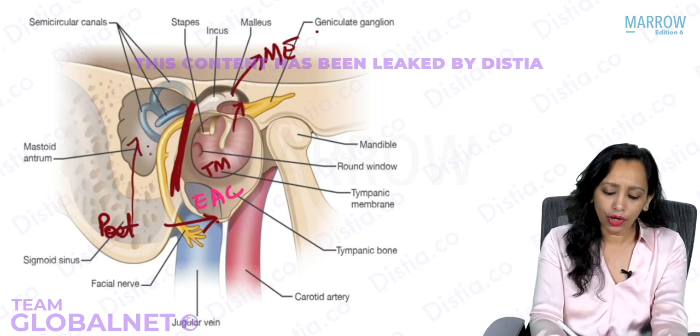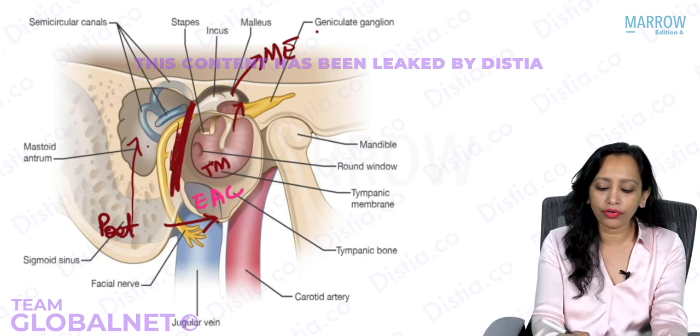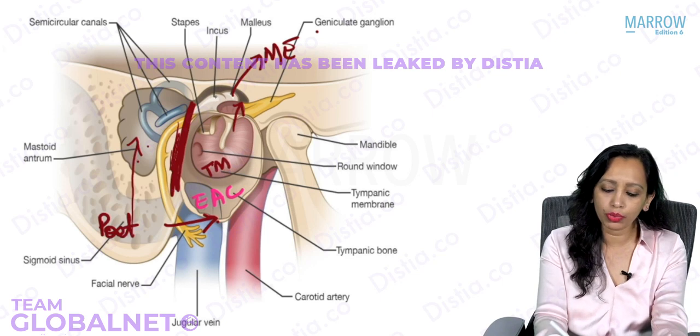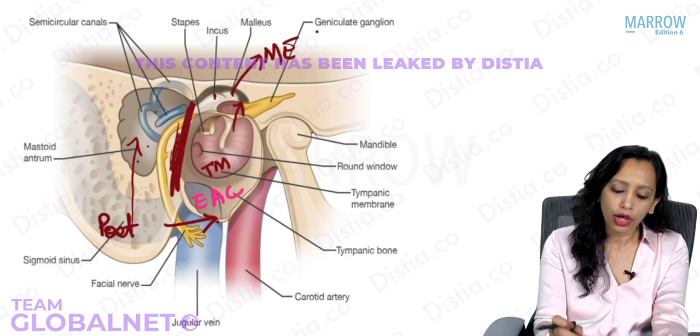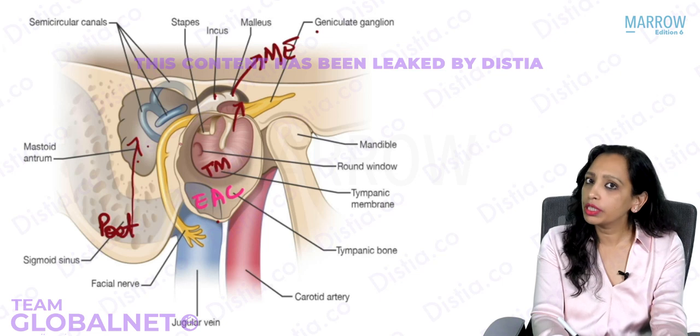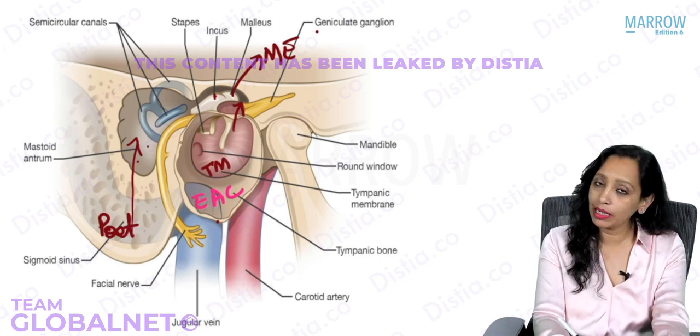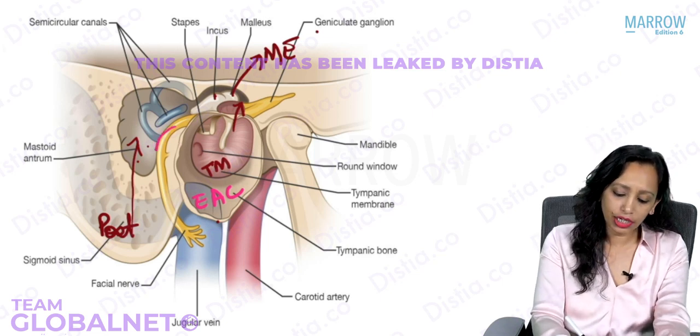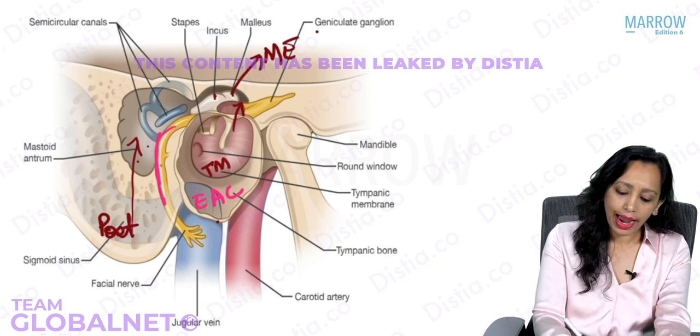Yes, and what we are seeing here is the common wall between the external auditory canal and the mastoid, the common wall between the middle ear and the mastoid. So when we reach the posterior wall of the middle ear, we can see the facial nerve vertical segment going down, and we can see the chorda tympani coming up like this. So this is the area.